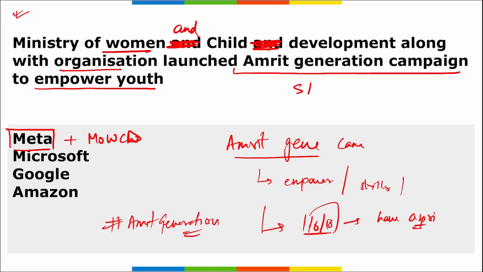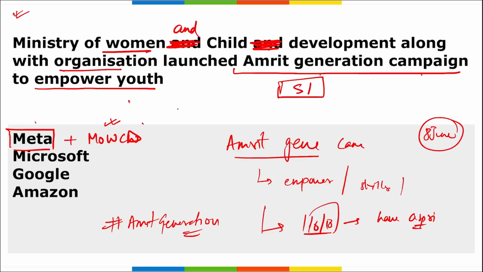Correct? So coming back, it is Meta along with the Ministry of Women and Child Development that launched this Amrit Generation campaign to empower youth. If the name of the minister is asked, then Smriti Irani launched it, and the main aim of this campaign was to empower youth to have dreams and aspirations, and this will be starting from 8th of June 2023.